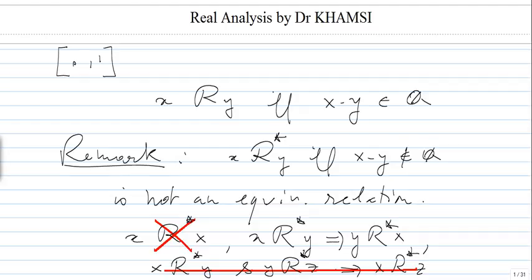In the case of our relation R, it is true. Why? First of all, it is reflexive because 0 is rational, then symmetric because the opposite of a rational is rational, and transitive because the sum of two rationals is rational. So it is an equivalence relation. Once we establish that R is an equivalence relation, we can talk about the class of x for every x in [0,1].